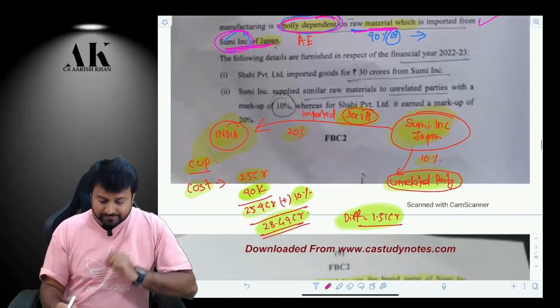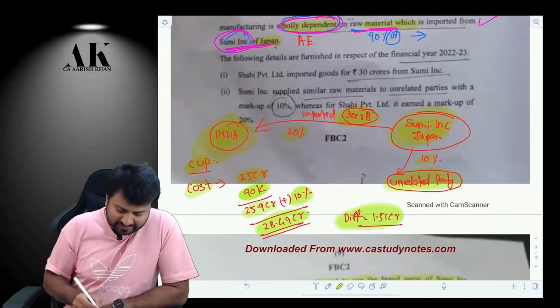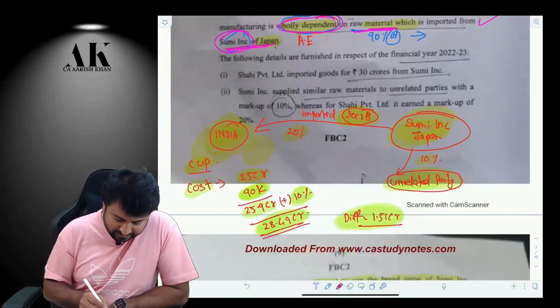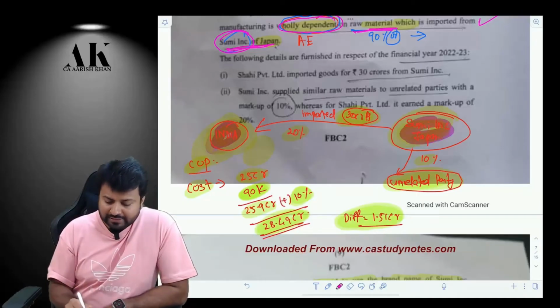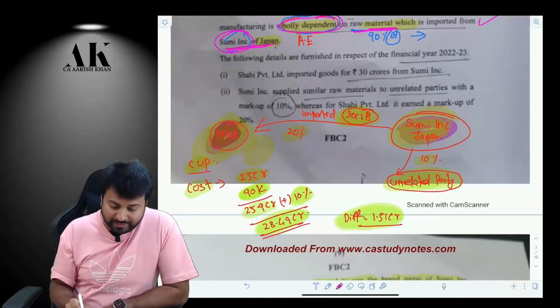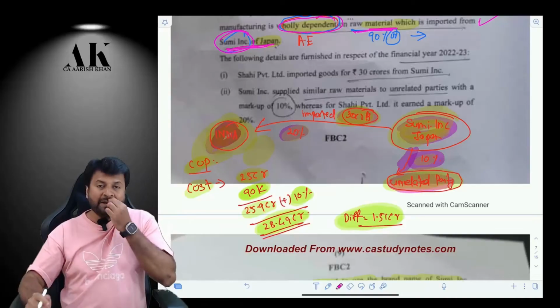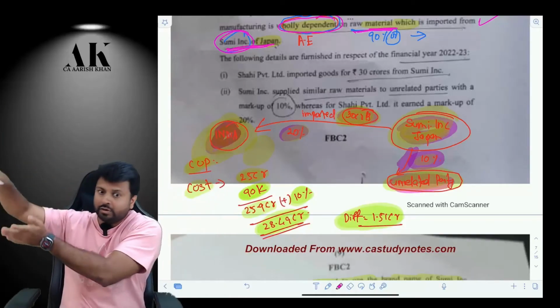Now the second thing is, pay attention please, here the real journey starts. This is Shahi, which is in India. I'm just highlighting with a different color. Shahi is in India. Sumi is in Japan. Now what is Sumi doing? Sumi is selling to Shahi at 30 crore rupees by applying a markup of 20%, whereas Sumi is selling to an unrelated party at a markup of 10%. So Sumi is selling to us at a higher rate and to a third party at a lower rate.